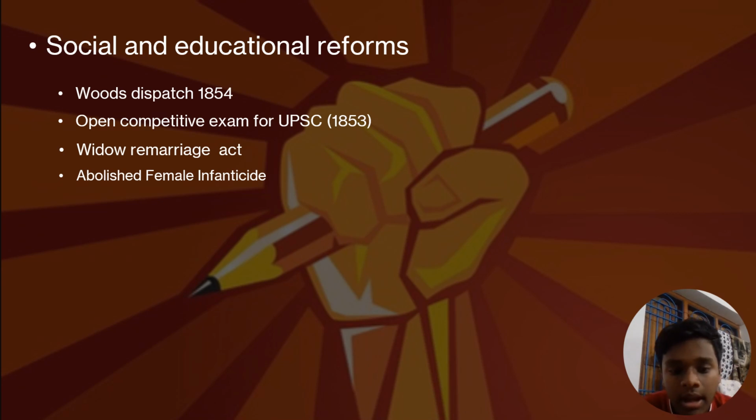So he abolished that, and he added the Widow Remarriage Act, which allows a widow to have a second marriage, or remarriage, after the death of her husband. Moving forward, he also abolished female infanticide, which means that in older days people used to kill the girl child who was born, right on that spot. So he abolished that from British India.